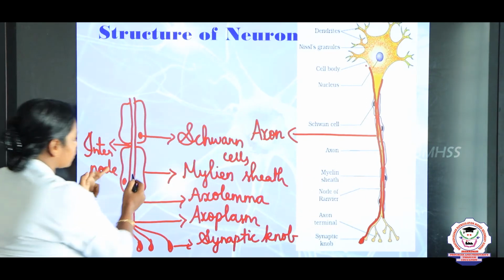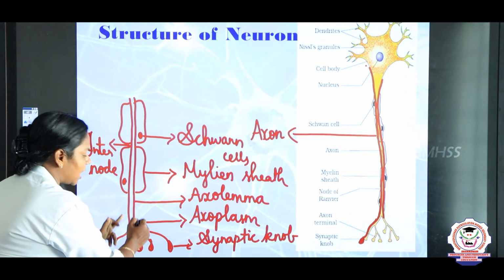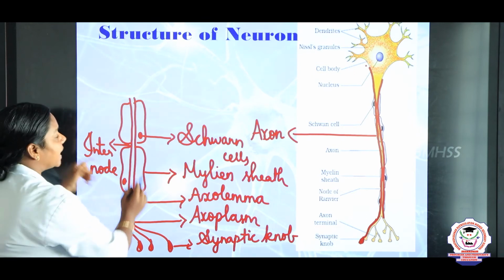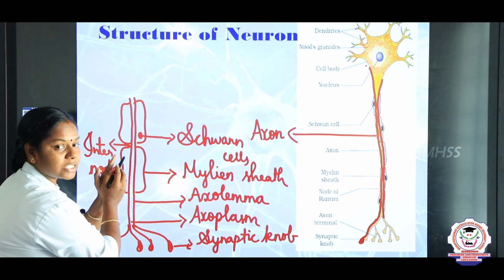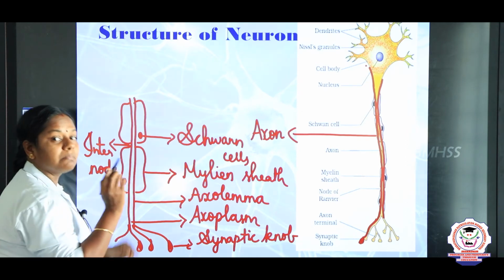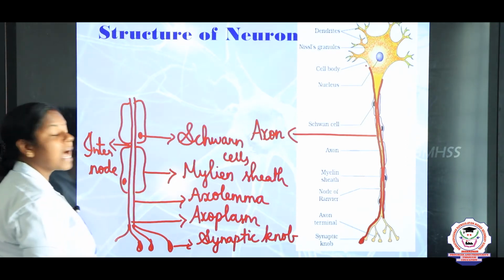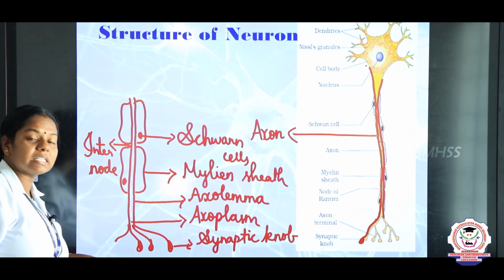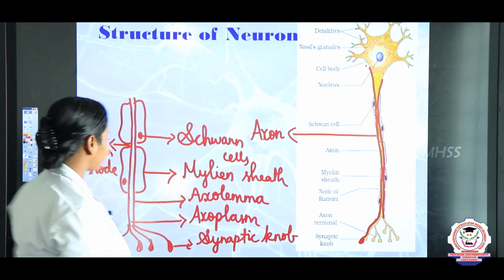The axon is filled with the fluid axoplasm, and the axon is covered by the membrane axolemma, and in some neurons it is covered by a sheath called myelin sheath. Such neurons we call myelinated neurons, but in some neurons the myelin sheath is absent. So the axons end in bulb-like structures called synaptic knobs.